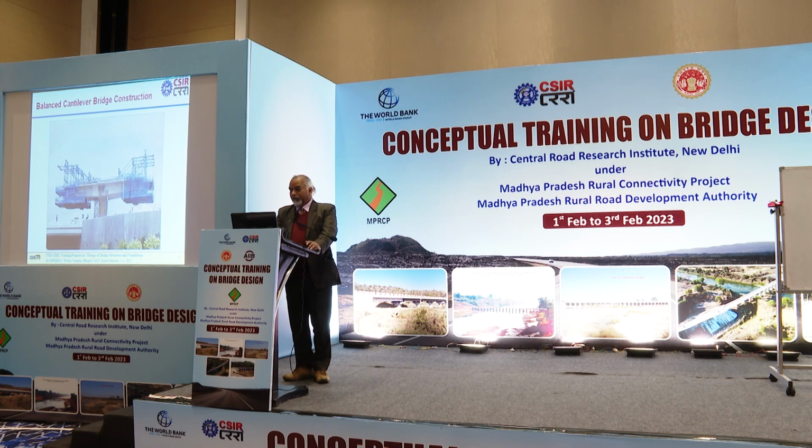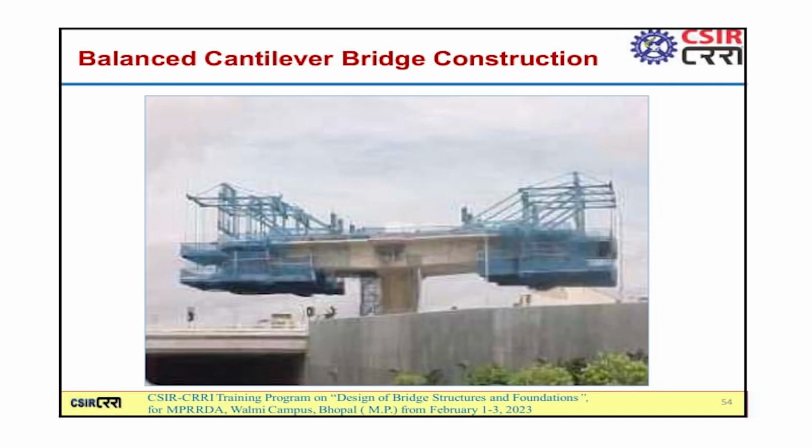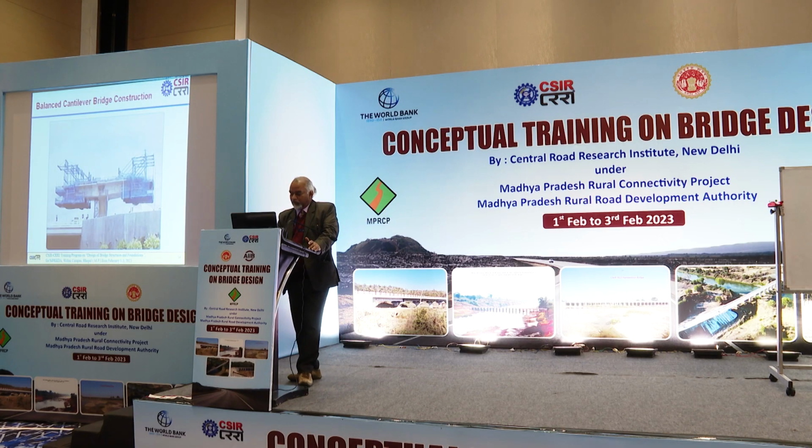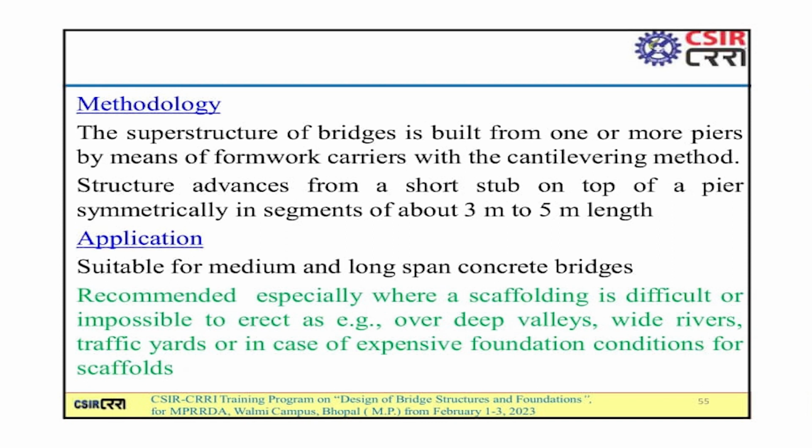Now, there are some photographs of the recent techniques which are used for bridge construction. Balanced cantilever technique, in which we start from the pier, and from that end one by one we increase the section on both sides, balancing it. The superstructure is built from one or more piers by means of formwork carriers with the cantilever method.